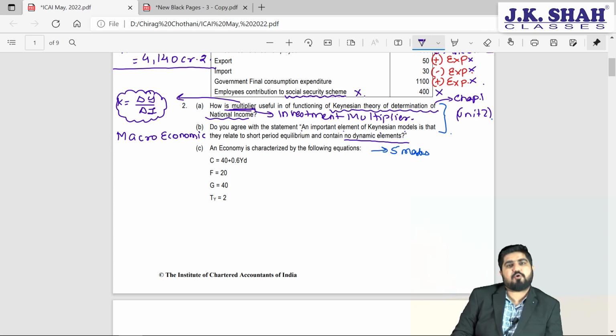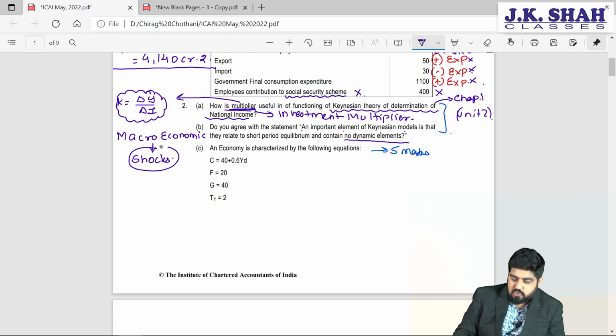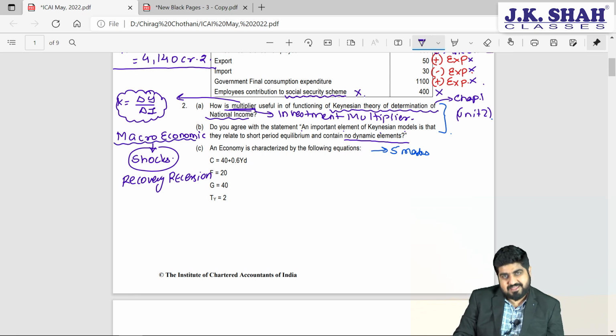Keynes has explained macroeconomic dynamics, isn't it? Now, what is macroeconomic dynamics? Keynesian theory has explained to us how economic shocks affect our economy. When I say shocks, it can be either recovery or it can be recession. So first you will have to explain the macroeconomic dynamics. Then you have to explain what the shocks are, recovery and recession. And then you have to explain what the RBI or the government would do at the time of recovery.